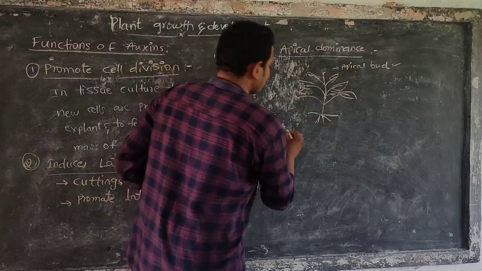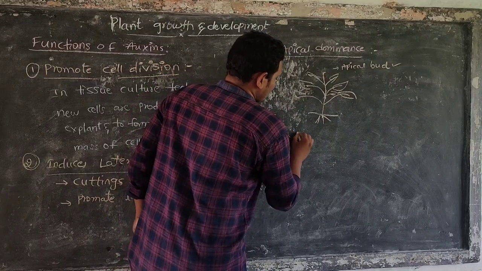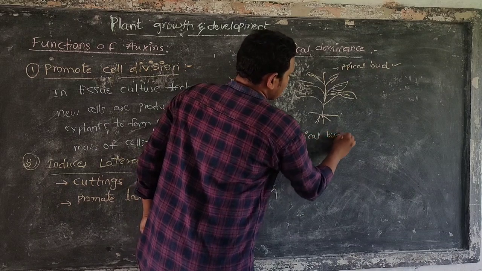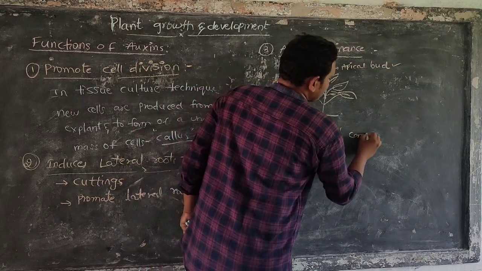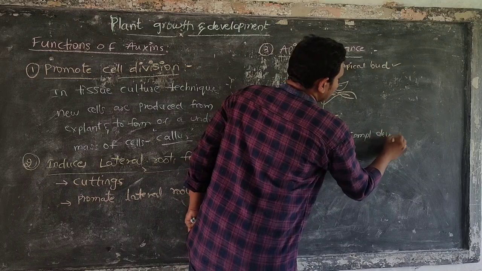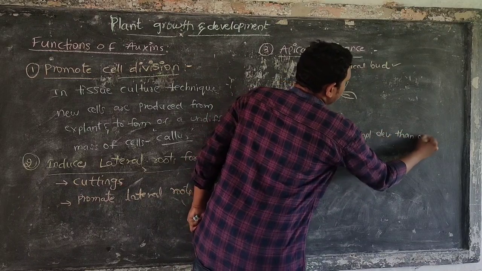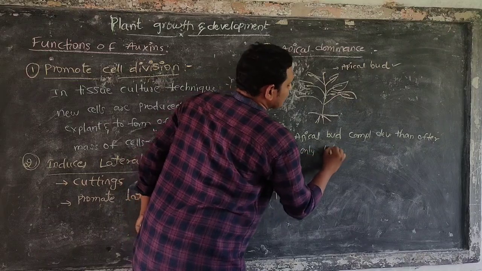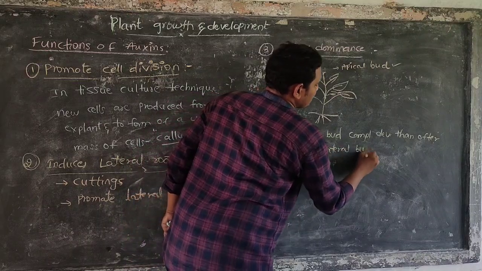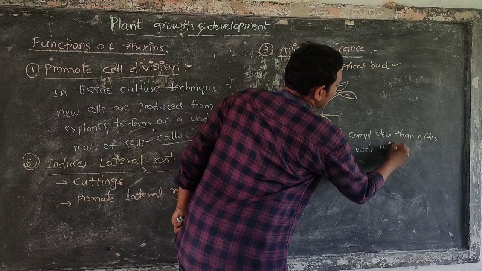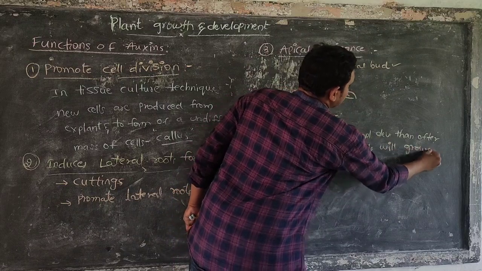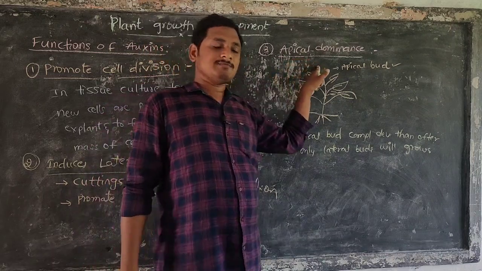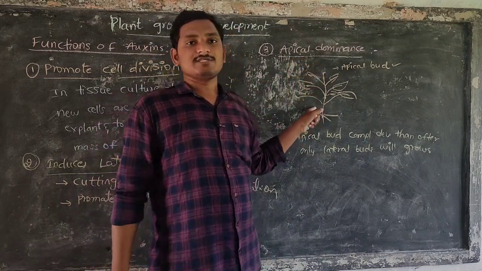What will happen here? The apical bud completely develops, and only then will the lateral buds grow. It means the apical bud contains apical meristem and lateral buds contain lateral meristem.